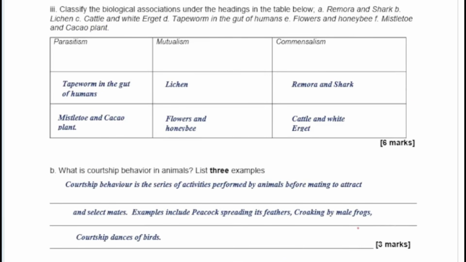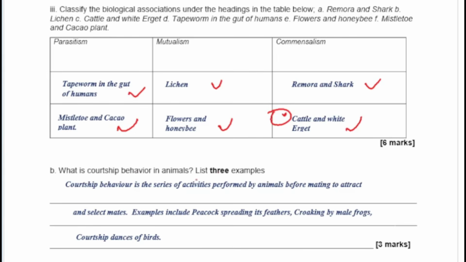So here for this relationship, we have that tapeworm in the gut is parasitic. Yes, mistletoe and the cacao plant is parasitic. You have the lichen here, you have your flower and honeybee here. You have your remora and shark, and you have your cattle and your white egret. So these are all examples where the cattle is not necessarily being helped by the white egrets. Go and know what each of the members of this relationship do. Just try your best to study and read about that.